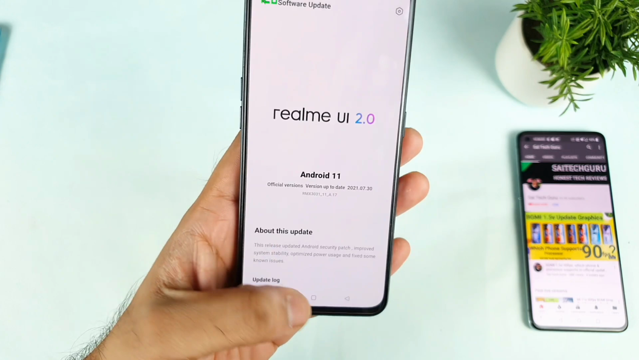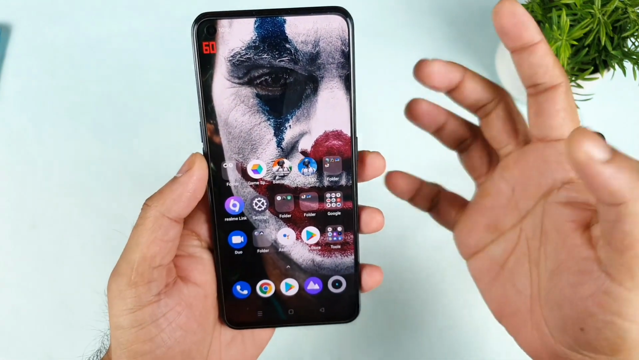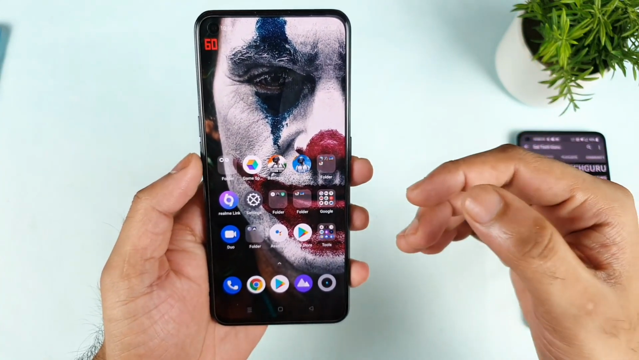After the software update, a lot of users asked me whether the 120Hz refresh rate is fixed in the YouTube and Instagram applications or not. Can you please demonstrate a video? So let me try to demonstrate a video on that, friends.